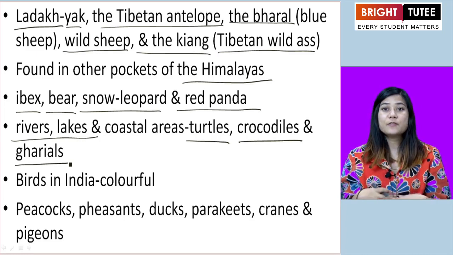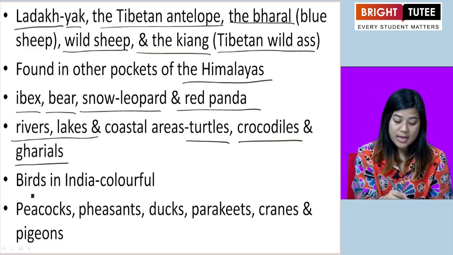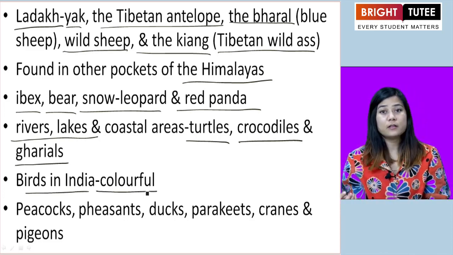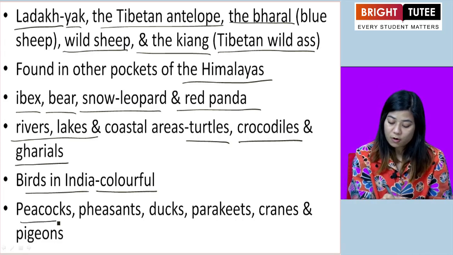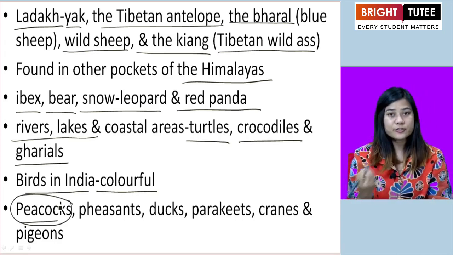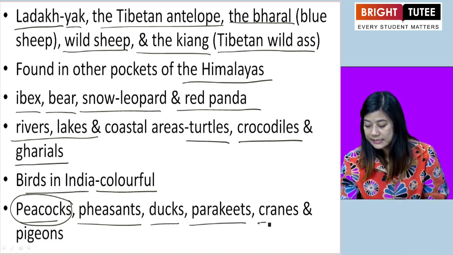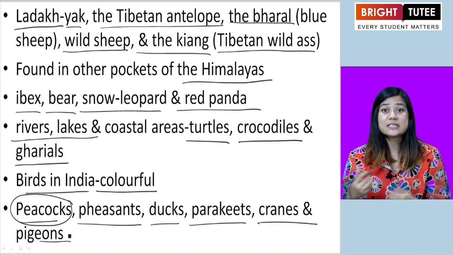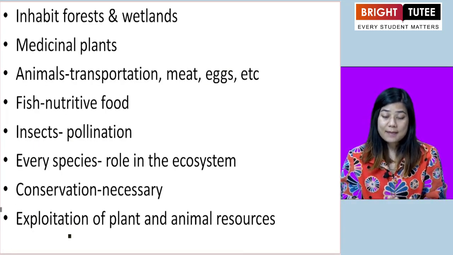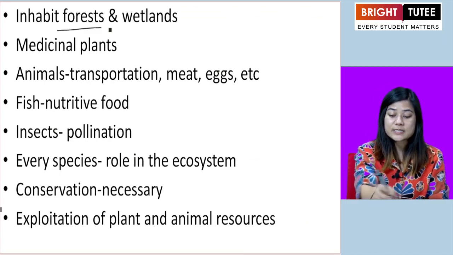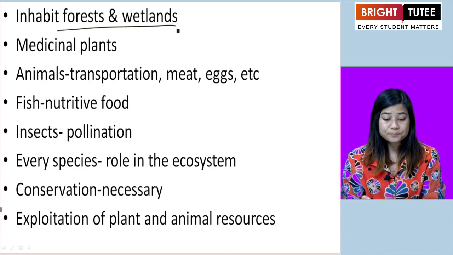Now, we also have a rich variety and diverse species of birds, and they are very, very colorful. They vary in color. Some of them are peacocks. Peacocks are our national bird. Pheasants, ducks, parakeets, cranes, and pigeons. These are the common birds that we find. They live in forests and wetlands, the wet regions of our country.